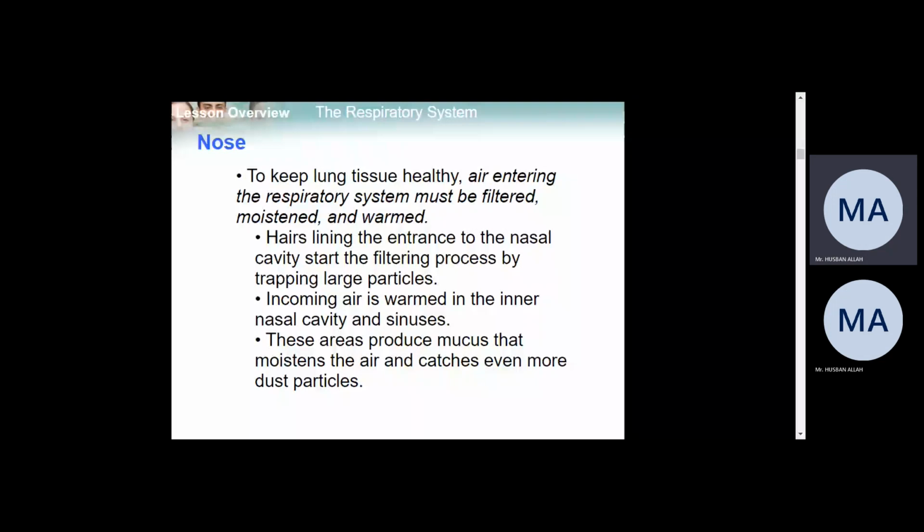Okay, the third point is these areas produce mucus that moistens the air and catches even more dust particles, right? So here in the nose we have the mucous membrane, which will secrete the mucus. The function of the mucus is to moisturize, to make the molecules of oxygen or other gases moist. And besides it, it will make the particles drop down, if there are any dust particles or impurities. But large particles will also be filtered here.